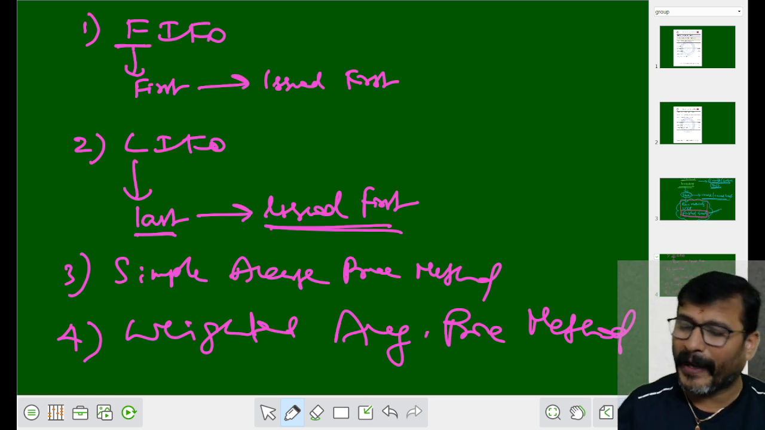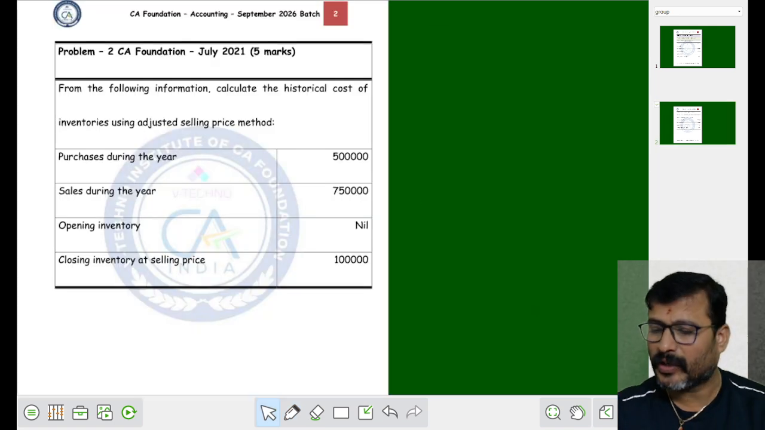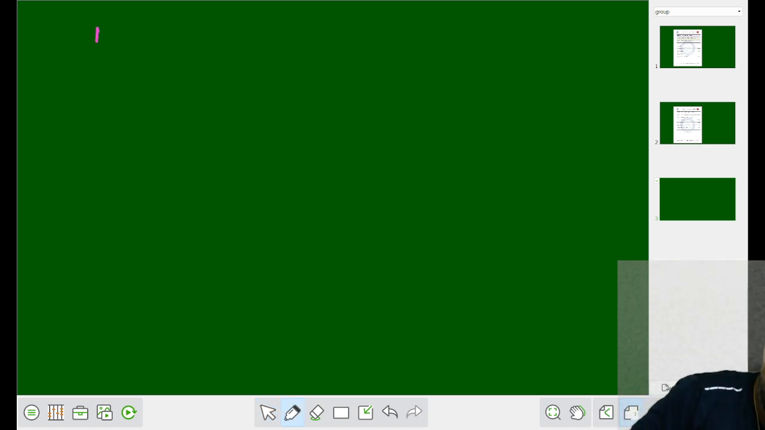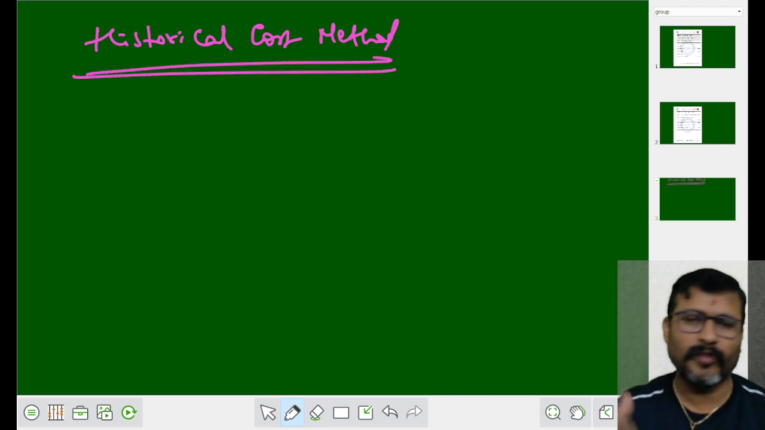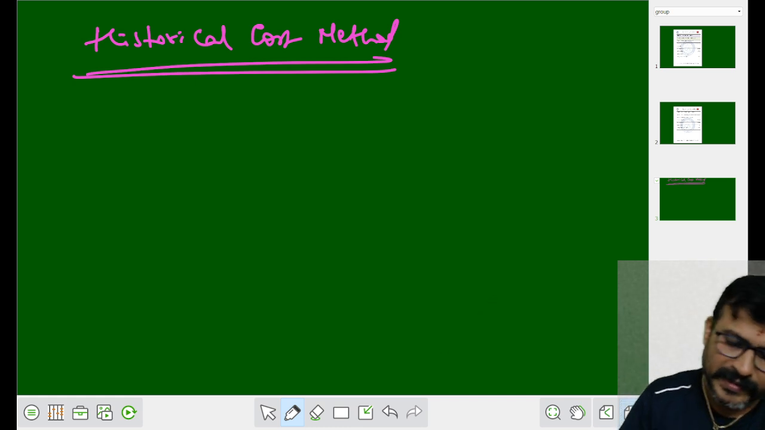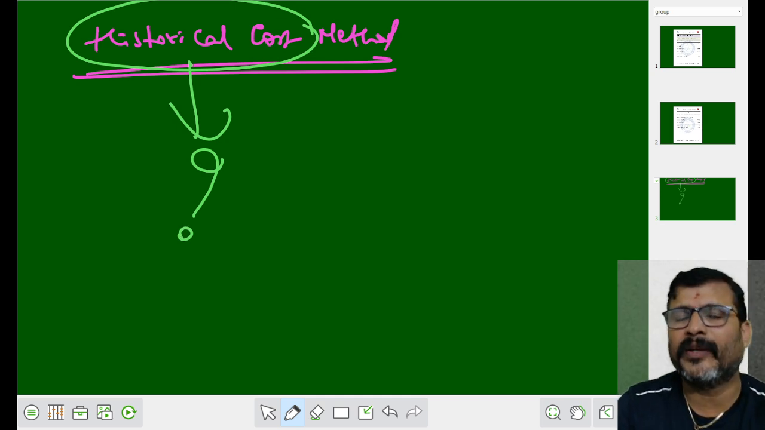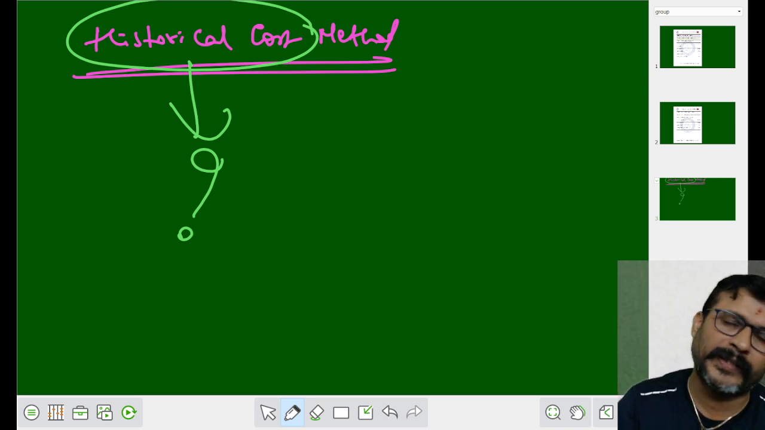Now, how to value the stock? How can we value the stock? How can we ascertain the stock? In that, the first method is the historical cost method. On this method only, I solve a few problems. Okay, historical cost method. Now the question arises, sir, as a student, how can we find that we can use the historical cost method? When to apply the historical cost method?